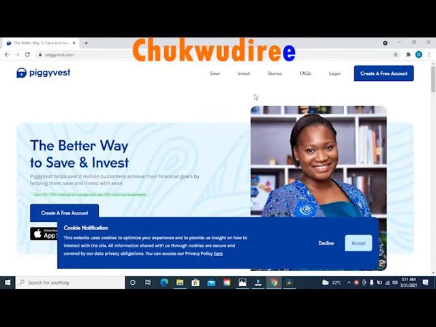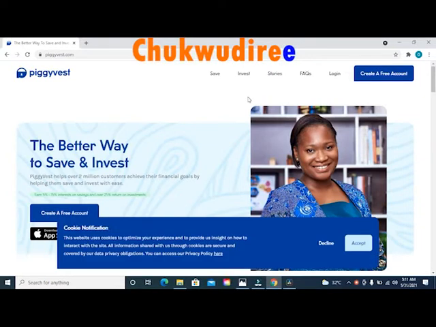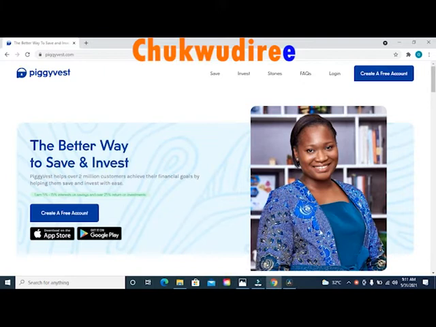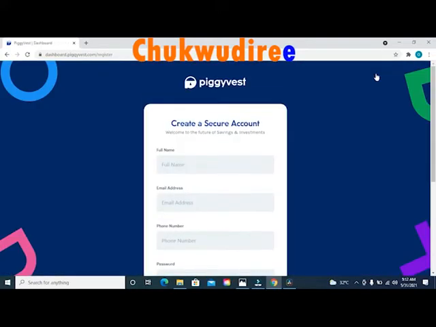To sign up for a PiggyVest affiliate account, click on the link in the description box below and you'll be taken to this page. When you get to this page, you will see the welcome message that says the better way to save and invest. At the top right-hand side, you will see options that say save, invest, stories, FAQs, which means frequently asked questions, log in, create a free account. Move your cursor to the option that says create a free account and click on it. You will be taken to the registration page.